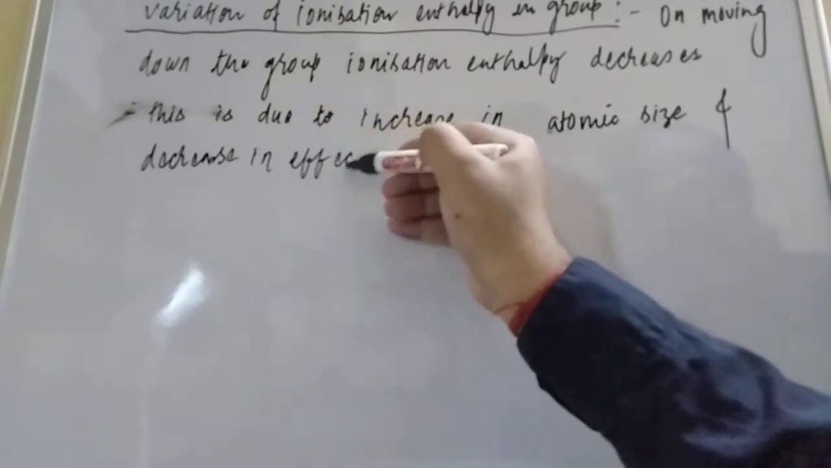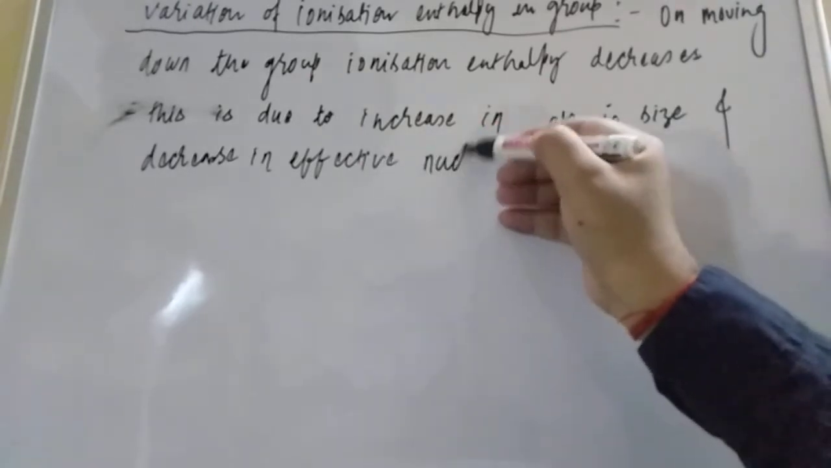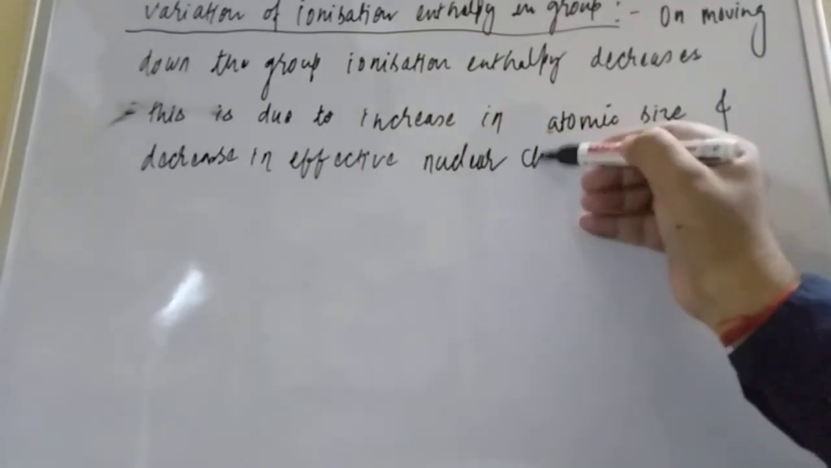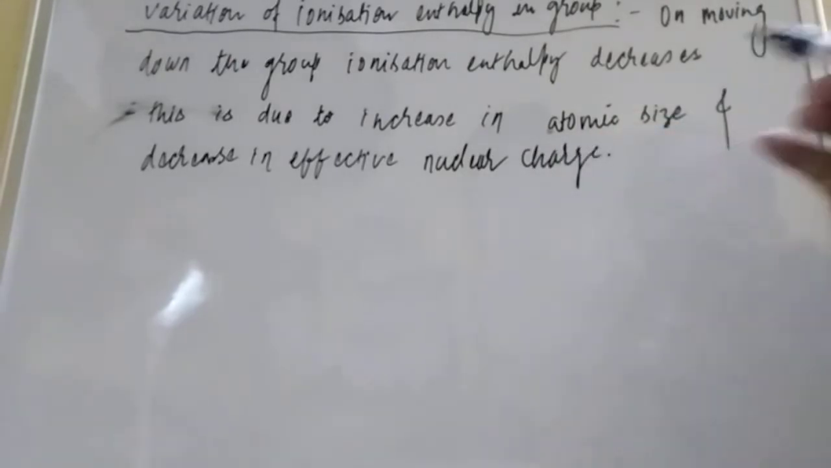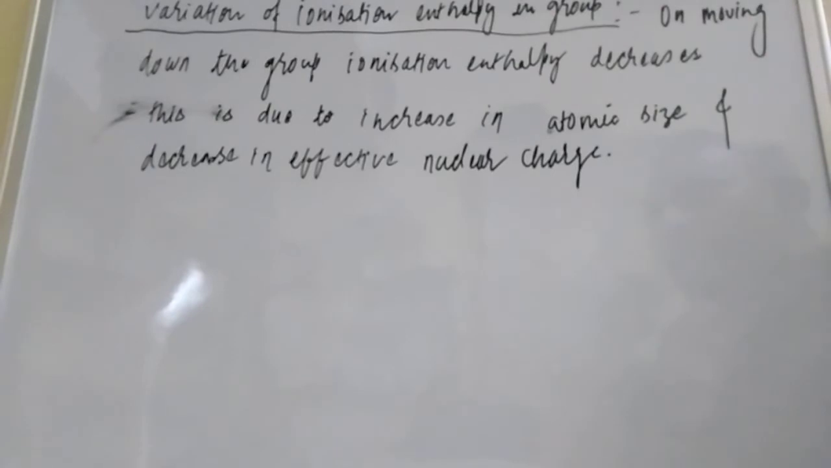Firstly, student, effective nuclear charge. First you have to understand what nuclear charge is, then we have to understand effective nuclear charge. That is when you will understand the variation. So I am saying that when you are moving down the group, ionization enthalpy decreases.